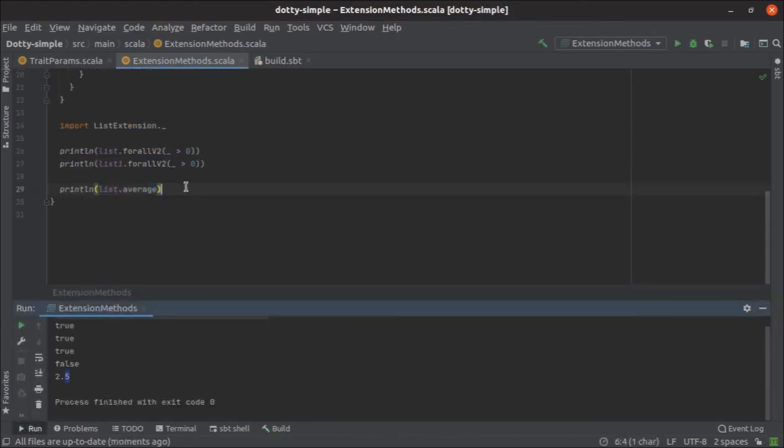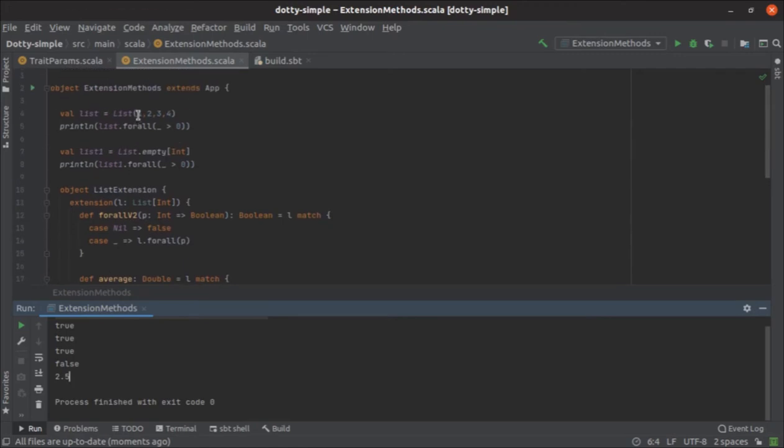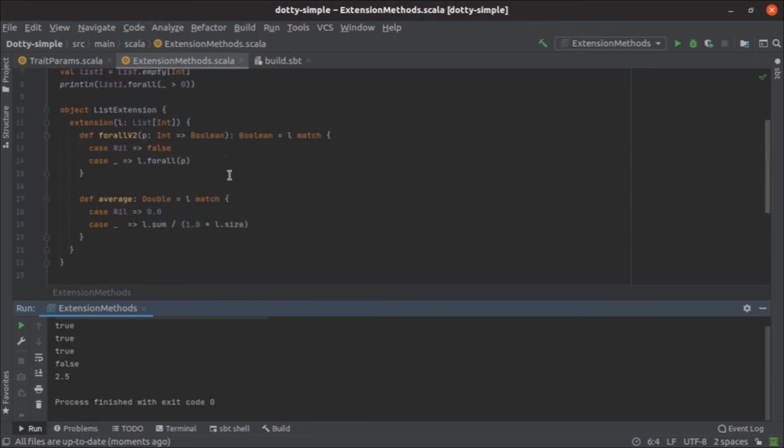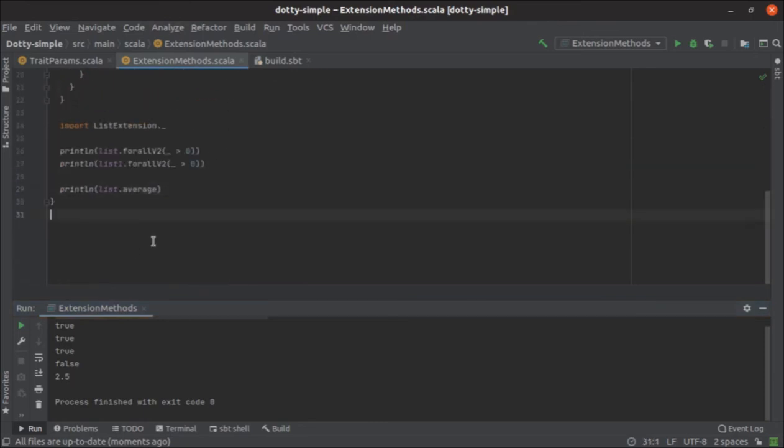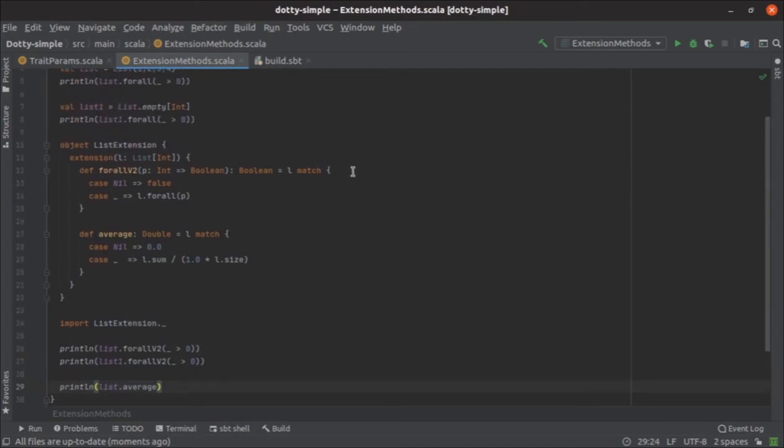this is how the average method that is added as an extension method to the list of integers works. The average of the first 4 numbers is 1 plus 2 plus 3 plus 4, which is 10. 10 divided by 4 will give you 2.5. So this is another method that you can add over a list of integers.